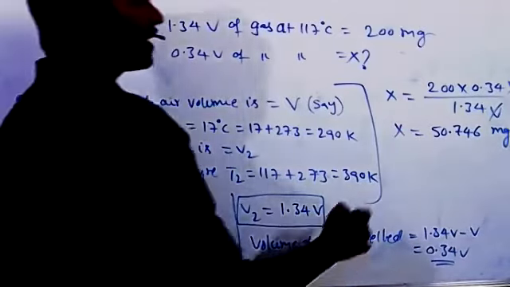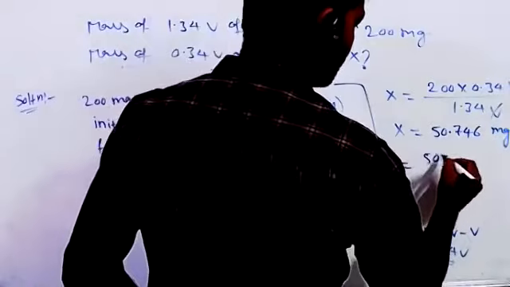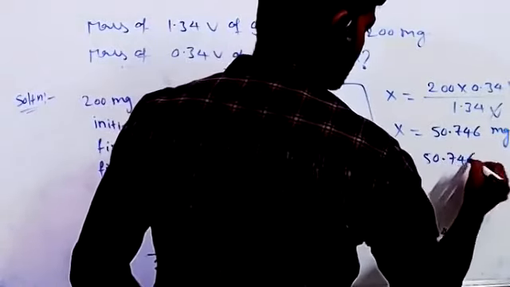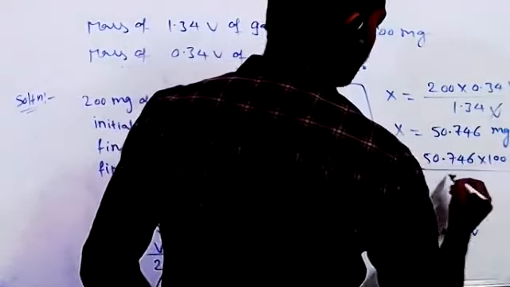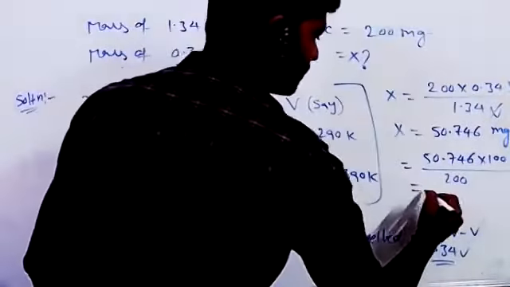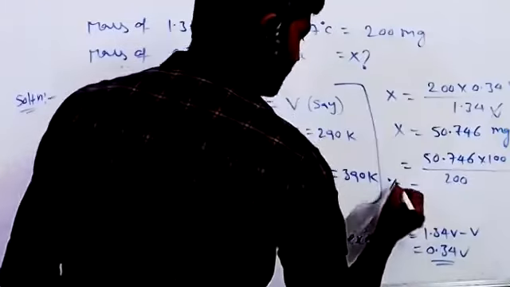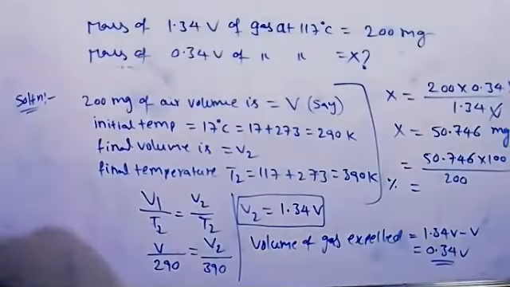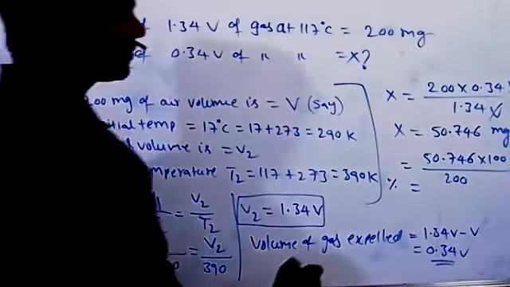So percentage of gas expelled is 50.746 into 100 divided by 200 milligrams of gas. So it gives percentage of gas expelled 25.37.